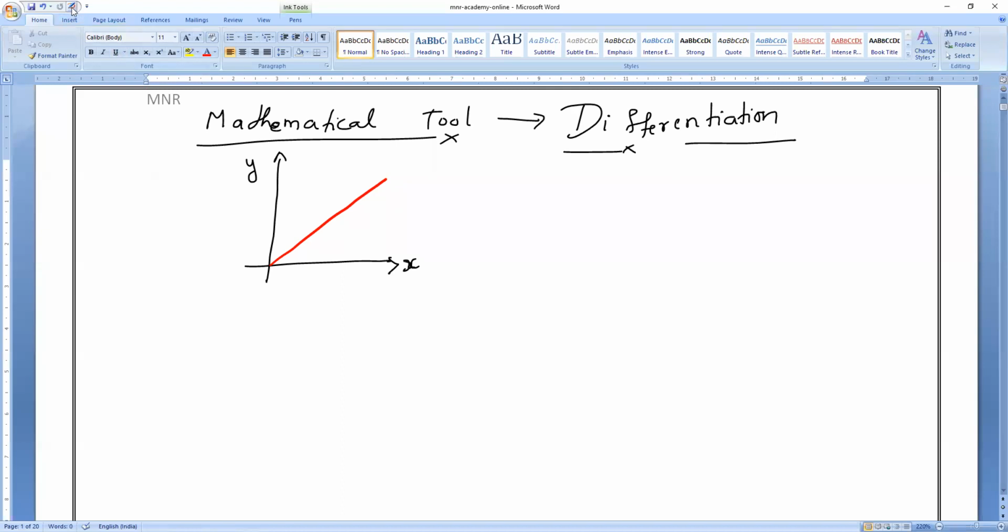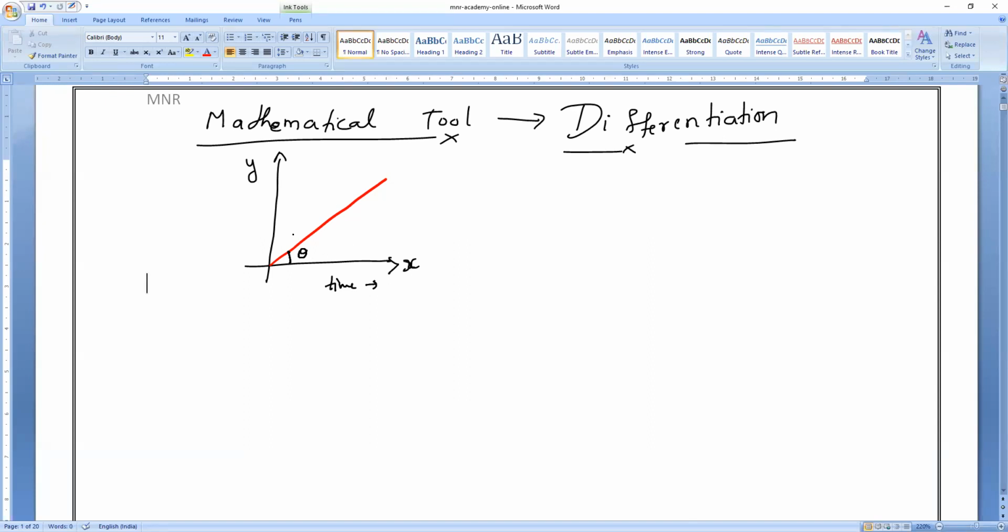Is it yes or no, everybody? Inclined to the time axis. This is actually the time axis. So it is a straight line, a linear graph, which has an inclination with the x-axis. Now, what is the angle here? Let me take the angle as theta. Do you all understand, everybody? All of you, please respond.